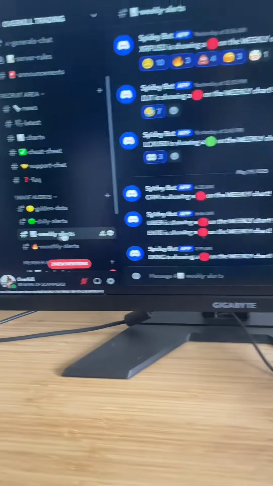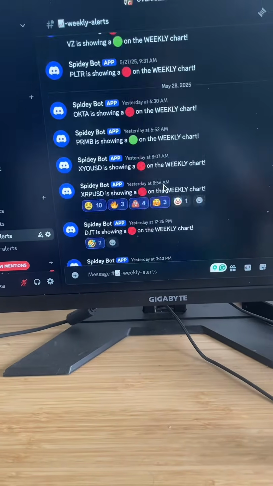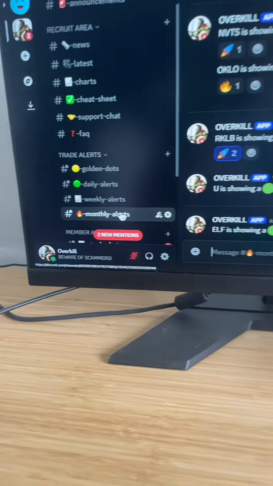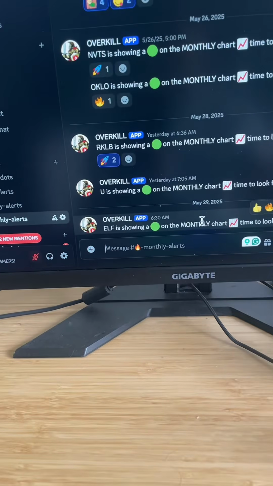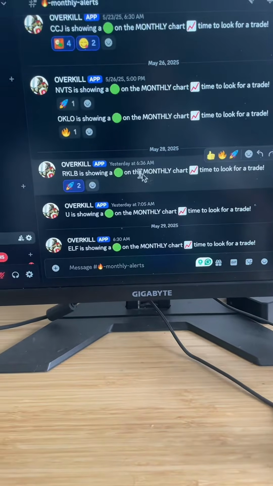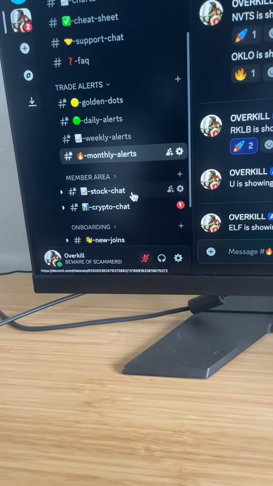We have the weekly alerts called out from the indicator. These are the green and red dots on the weekly chart. And then the most accurate signals are going to be the monthly dots here, and those are also called out over here as well. I think we're going to get a flood of those here come June 2025.